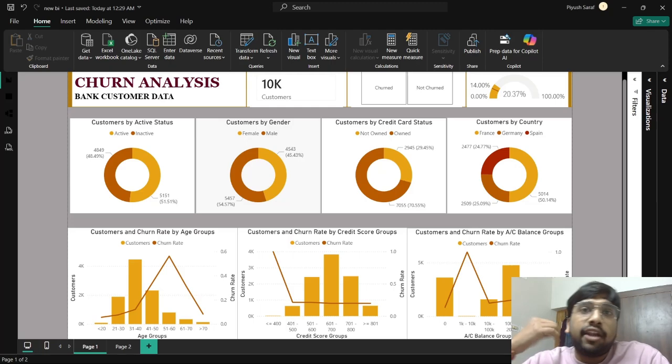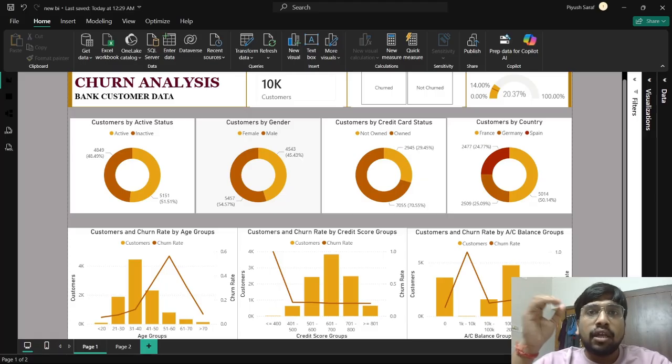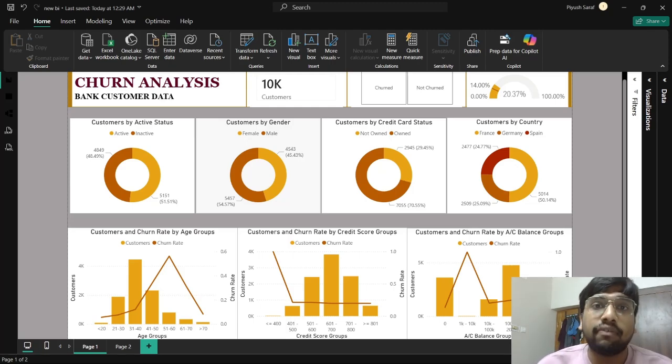Now, why is churn analysis important? You must have seen across YouTube, GitHub, and on any kind of data set that churn analysis is a very important topic in the field of data analytics. Why so? Because in any industry, be it banking, finance, or e-commerce, customer acquisition cost is a huge cost that the company has to bear. Especially in a bank, acquiring a new customer is 5 to 7 times more expensive than retaining a customer. That is why retention becomes more and more important.